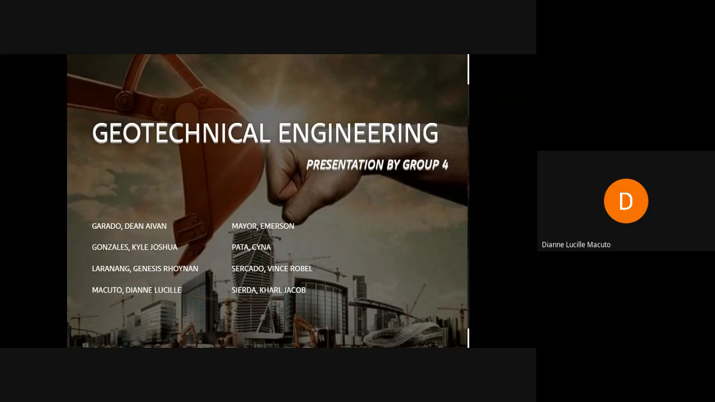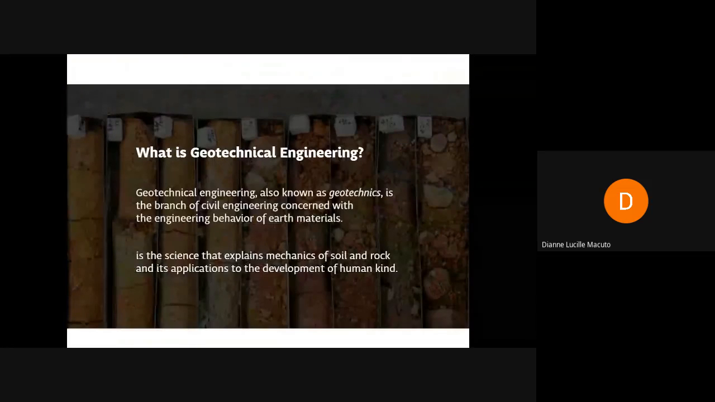Geotechnical engineering. So what is geotechnical engineering? What comes first in your mind as you hear the term geotechnical engineering? Maybe we thought about construction, design, or structures because of the term engineering. Or maybe it could be earth. And all of those are right and linked to geotechnical engineering. But then, what is it all about?